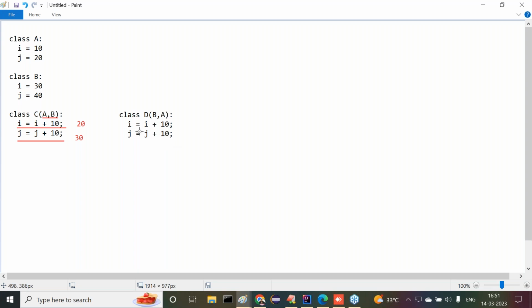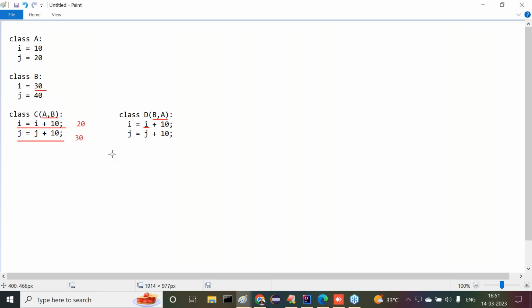First of all, understand it. I is equal to I plus 10 I have written. When we have written I is equal to I plus 10, first PVM will search for I in the current class. In the current class, it is not available. That is a D class, not existed there. Then PVM will search for I variable in the super class. In which order will it check now? Directly it will check in the first super class. What is the first super class in the order? B. B is existed here. So directly PVM will go to B, where it will search for I is equal to 30.